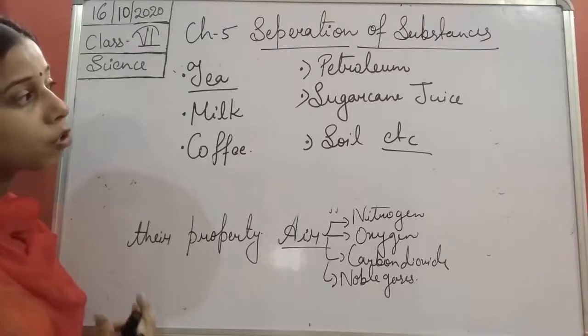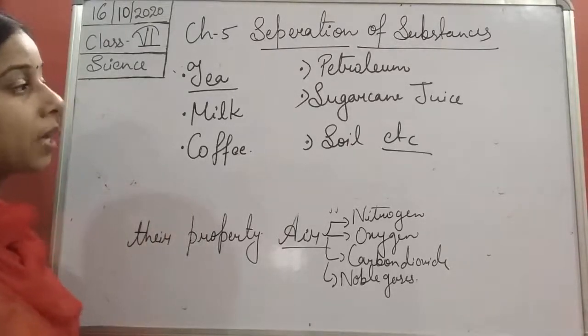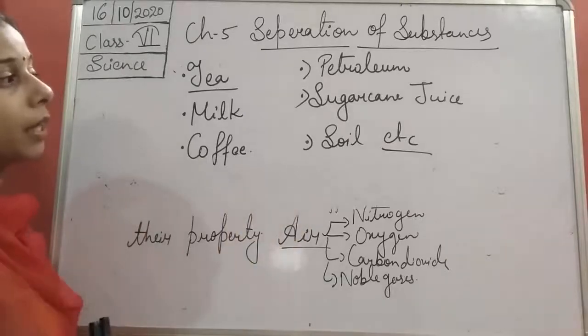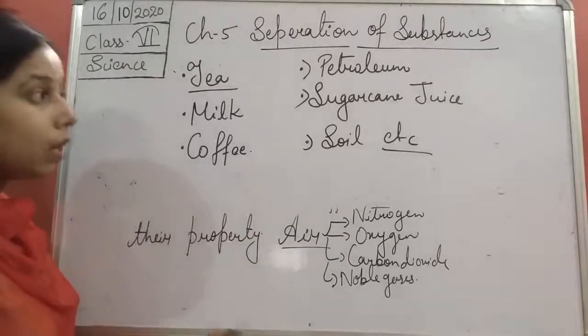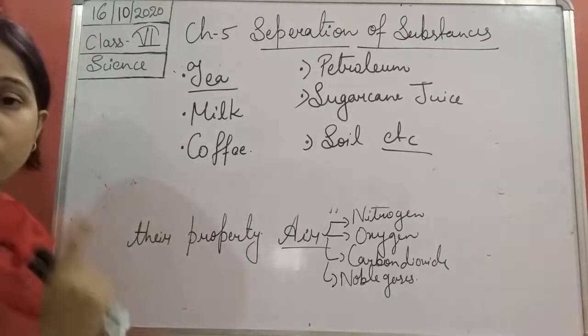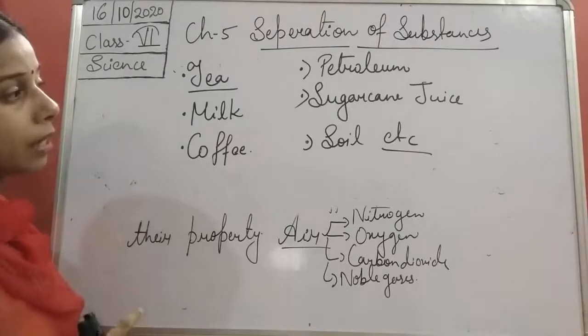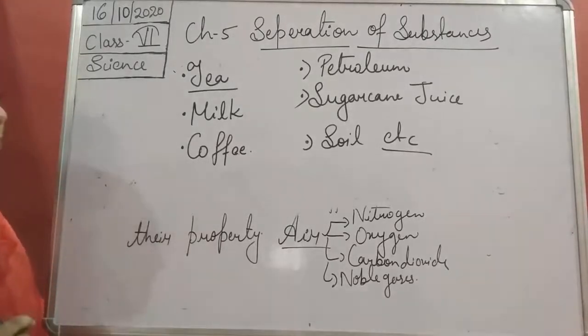By the process of fractional distillation only, it will get separated. If we talk about sugarcane juice, it consists of water and sugar particles in it. So we can say that sugarcane juice is also a type of mixture.